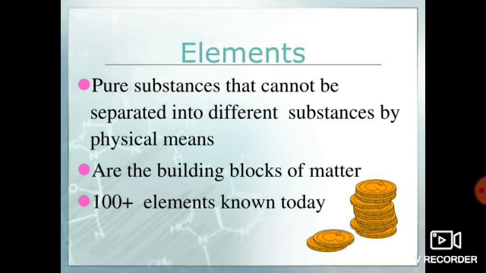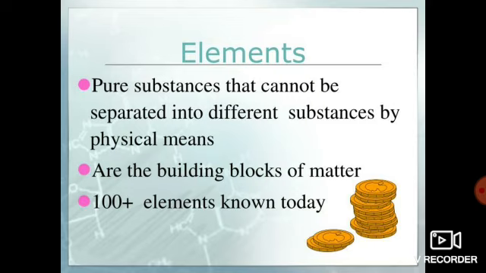So an element is made up of atoms which have the same atomic number. Got it? For example, hydrogen is an element. If we want to split hydrogen, it will not break down into simpler substances. Similarly, oxygen is also an element, because it cannot be broken down into simpler substances. All the atoms present in oxygen have the same atomic number.